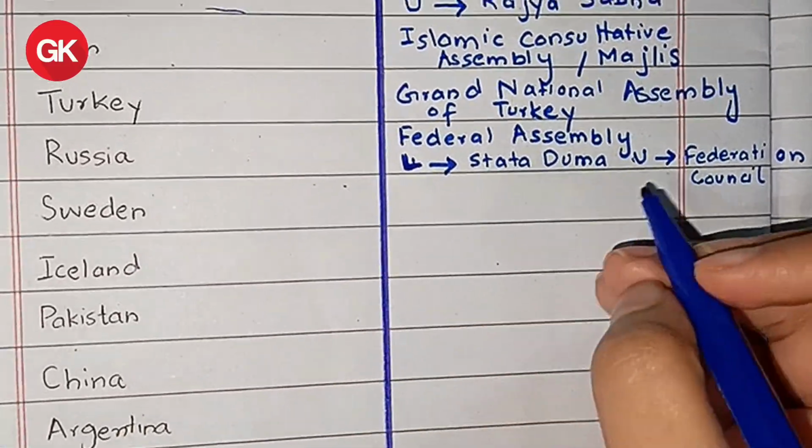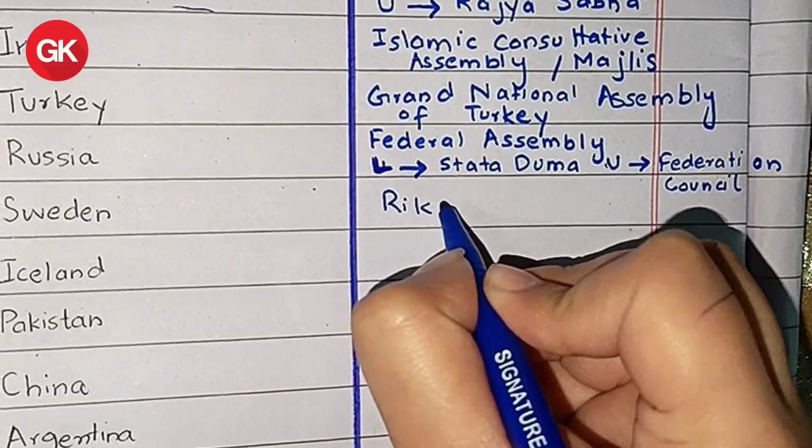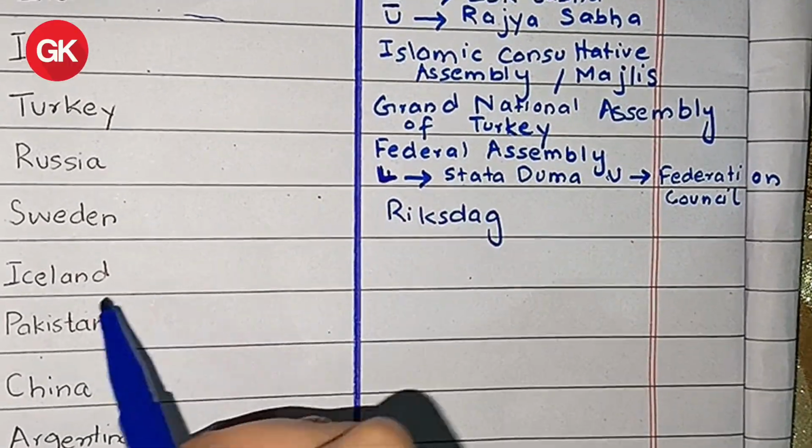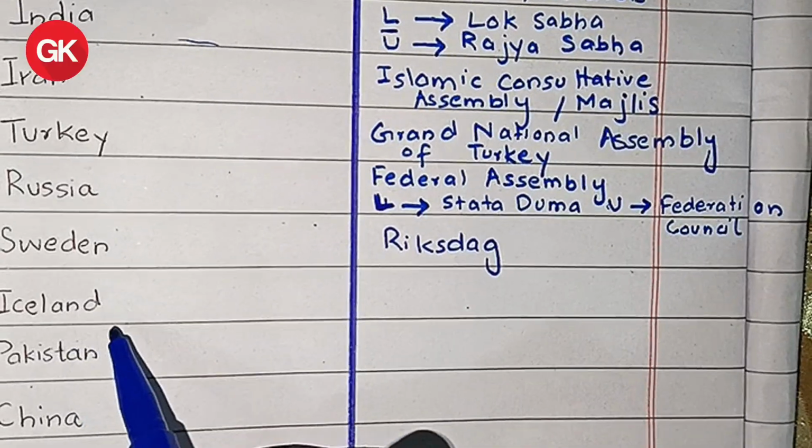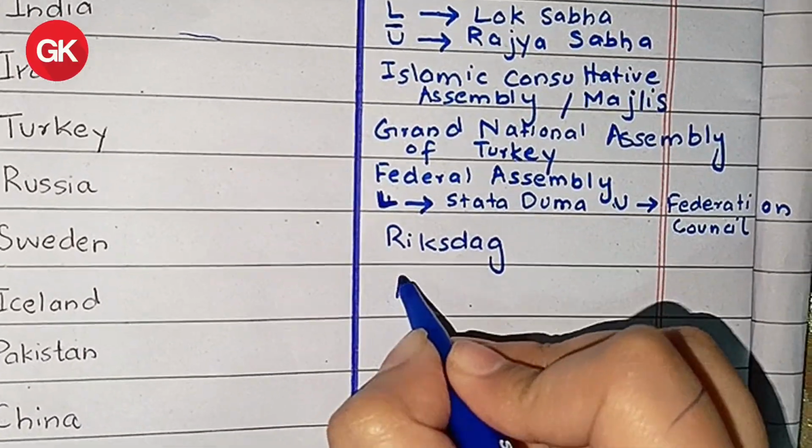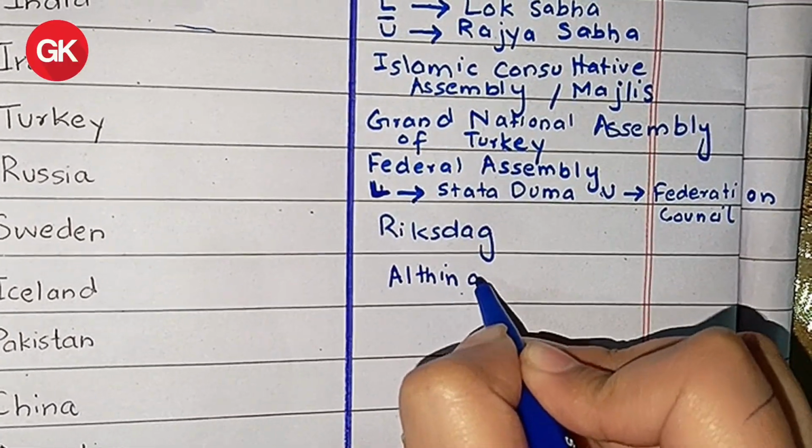Then we have Sweden. Sweden has a unicameral structure. Its parliament is called Riksdag. Then we have Iceland. Iceland also has unicameral structure. Its parliament is called Althing.